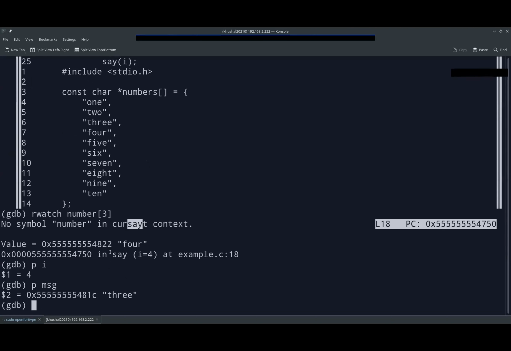So let's check numbers of 3 with this. Numbers of 3 is 4, right? So before numbers of 3 was accessed, the last value of the message was 3. So we stopped our execution at numbers of 3.